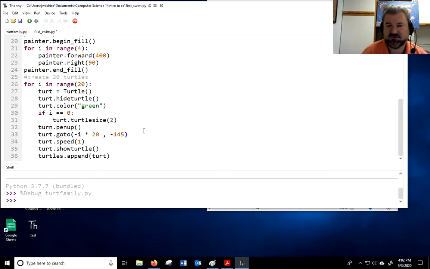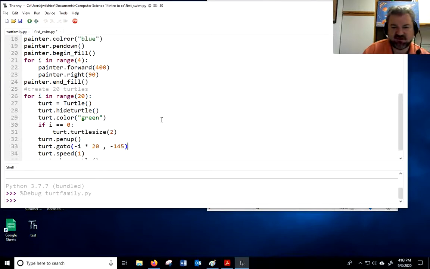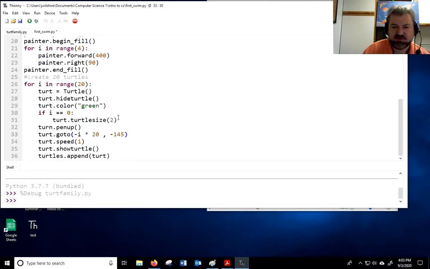I tell the turtle to go to negative i times 20 on the x. So they're all going to go to negative 145 on the y, which you may have remembered, it's actually kind of in between the sea and the beach. But this value here is saying that the first turtle, when i is 0, is just going to go to 0, negative 145. But when i is 1, it's going to go to negative 20. And then when i is 2, it'll go to negative 40.